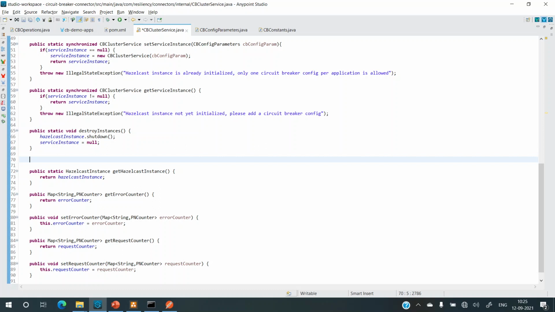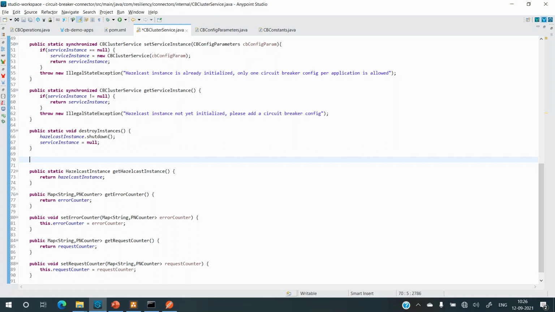And the same will happen when the circuit opens. So from open, if it has to go back to the closed state, there should be a schedule to monitor the open duration or to keep track of it. So for that, we need to have a scheduled task method.